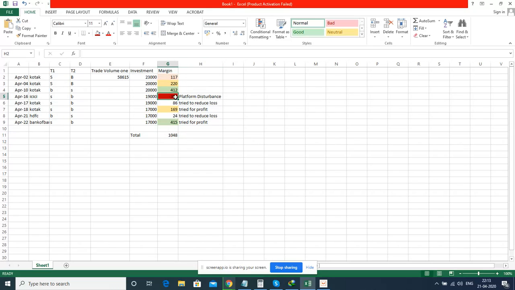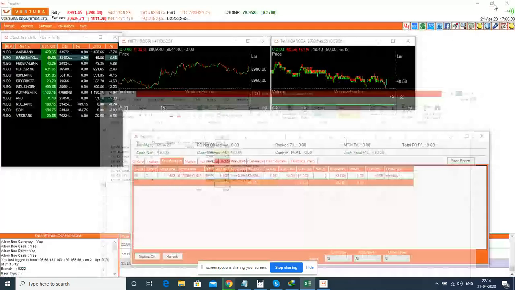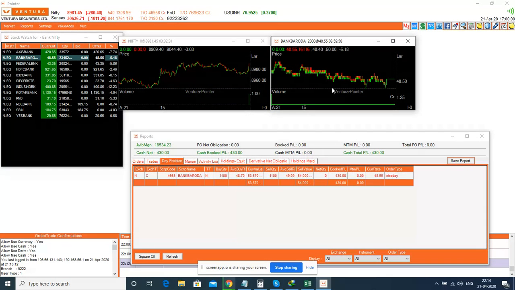There was 1 day on which I made a loss of 395, and the rest of the trades were profitable, and some were tried for avoiding the loss, and that's how the total profit ended with 1048. In the next session, I will explain all the details about how my trading went for the last 1 week, the last couple of weeks, and how to do intraday trading.